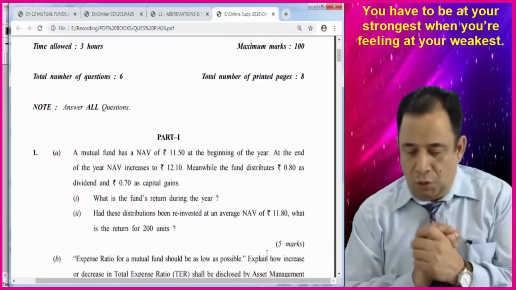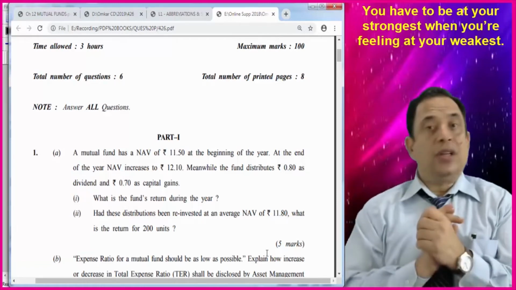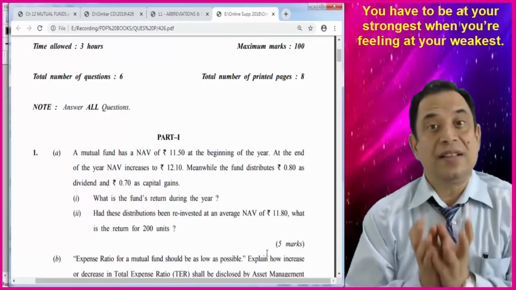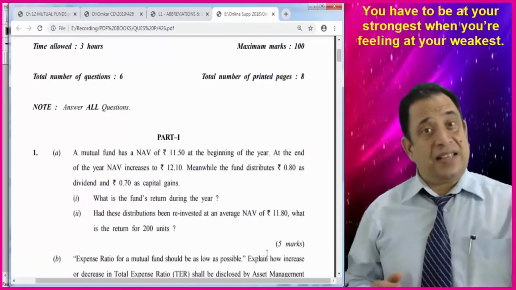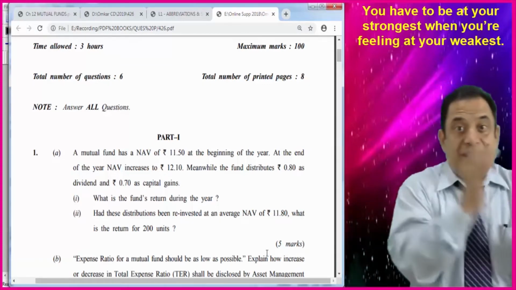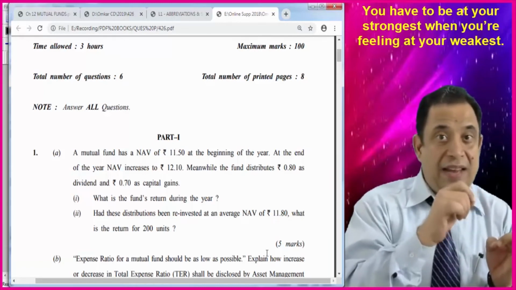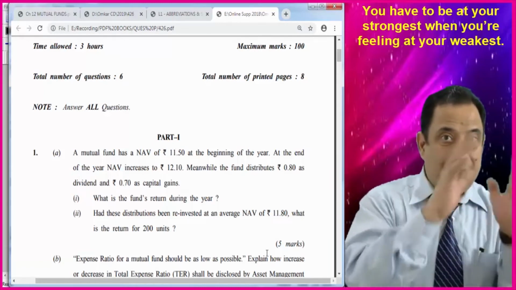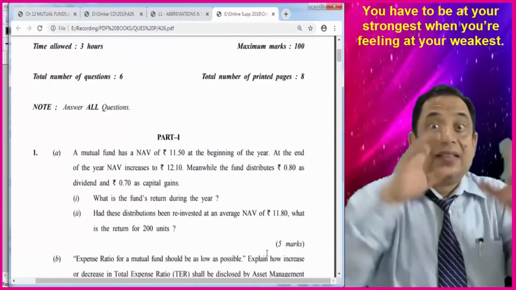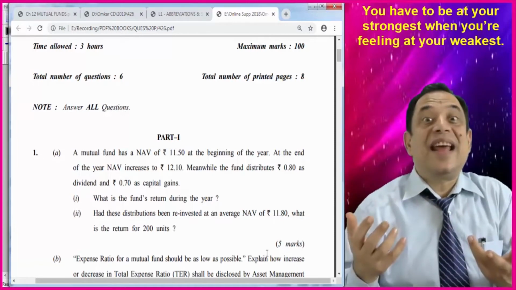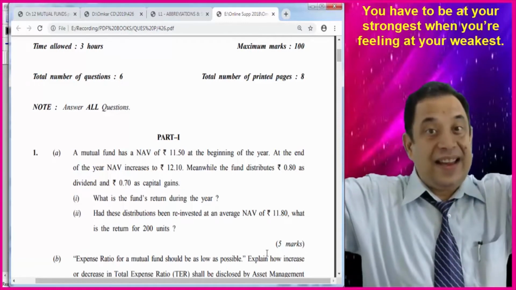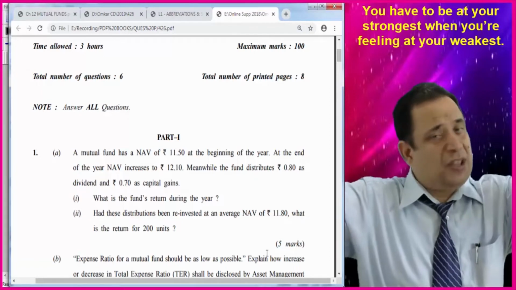Okay. So what is the fund return during the year? The first part is you have to calculate return on investment. Very easy. We have discussed in the last lecture number 7 how we can calculate return on investment. When I say return on investment, I mean NAV at the end minus NAV in the beginning plus any distributions, divided by the amount invested, that is NAV in the beginning, into 100. I can easily calculate rate of return. So the first part is easy.